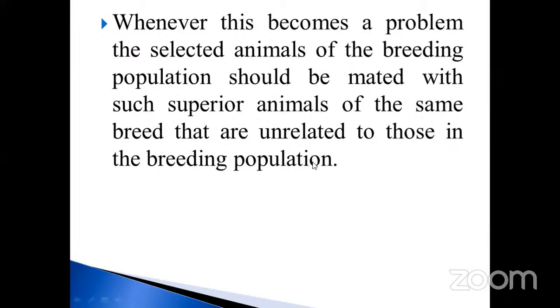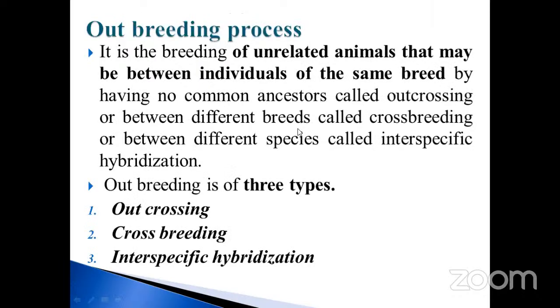Whenever this becomes a problem, the selected animal of the breeding population should be mated with such superior animals of the same breed that are unrelated to those in the breeding population. So unrelated breeding also happens in the population, though it may be difficult. Okay, so these are the important points, my dears. The first one is called the inbreeding process. How it happens, what the advantages and disadvantages are, we already discussed.